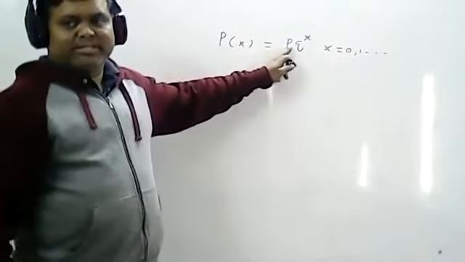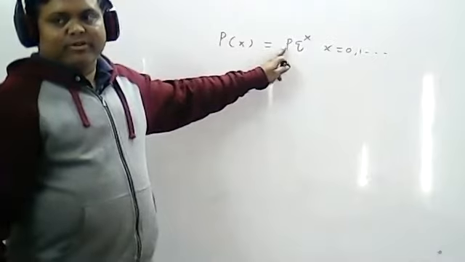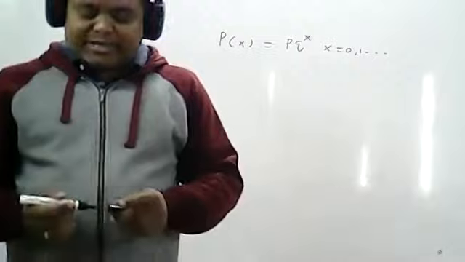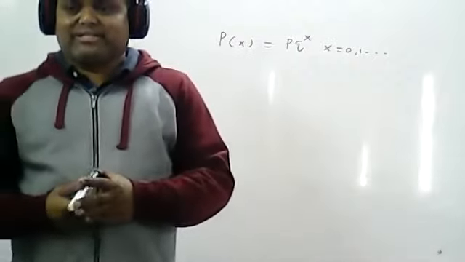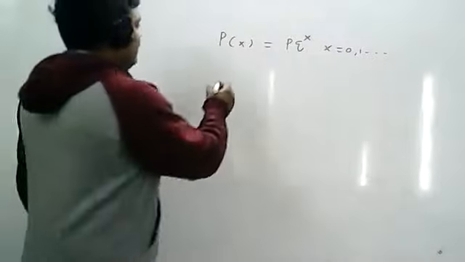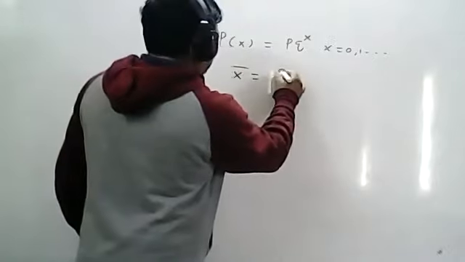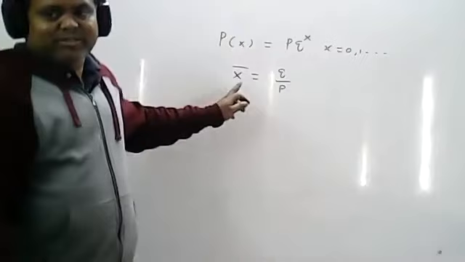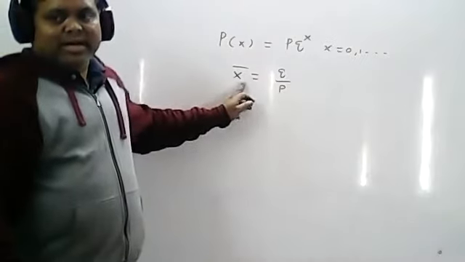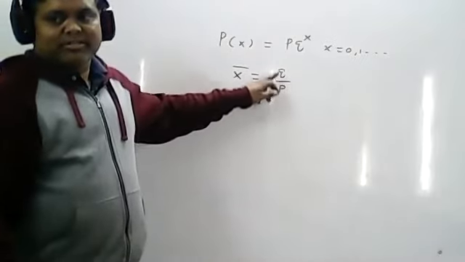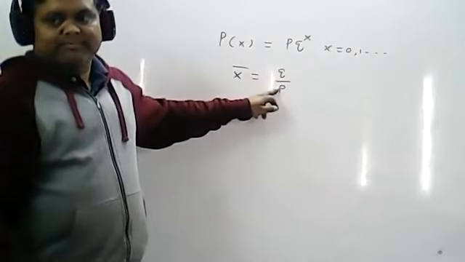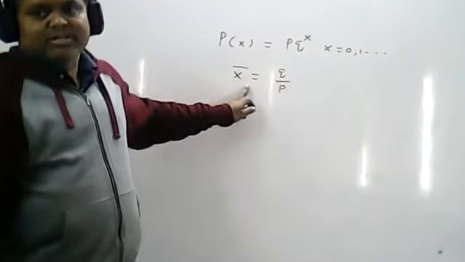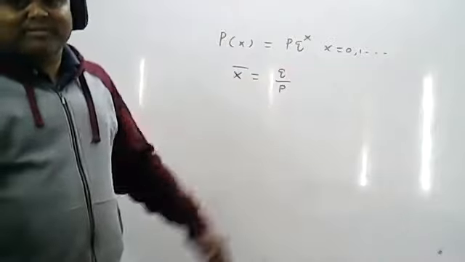Here if you observe, P is the parameter, and if I know the P value, I can calculate the Q value. So only one parameter is there, but you require variance. I will tell you why you require the variance value. So what is the mean of the geometric distribution? Mean of the geometric distribution is Q by P. If I know the mean value, I cannot calculate P or Q value because there are two unknown values. So you cannot calculate P, you cannot calculate Q if I know x bar. That's why you require the mean value as well as the variance value.